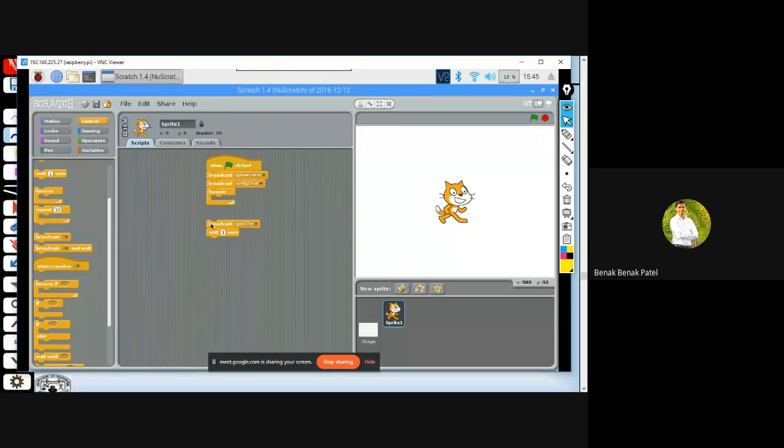I'll duplicate this entire block. The only change I'll make here is I'll change this GPIO 17 on to off, which sends a logic low value, and I'll join these two blocks. In turn, I'll join this entire block under forever.